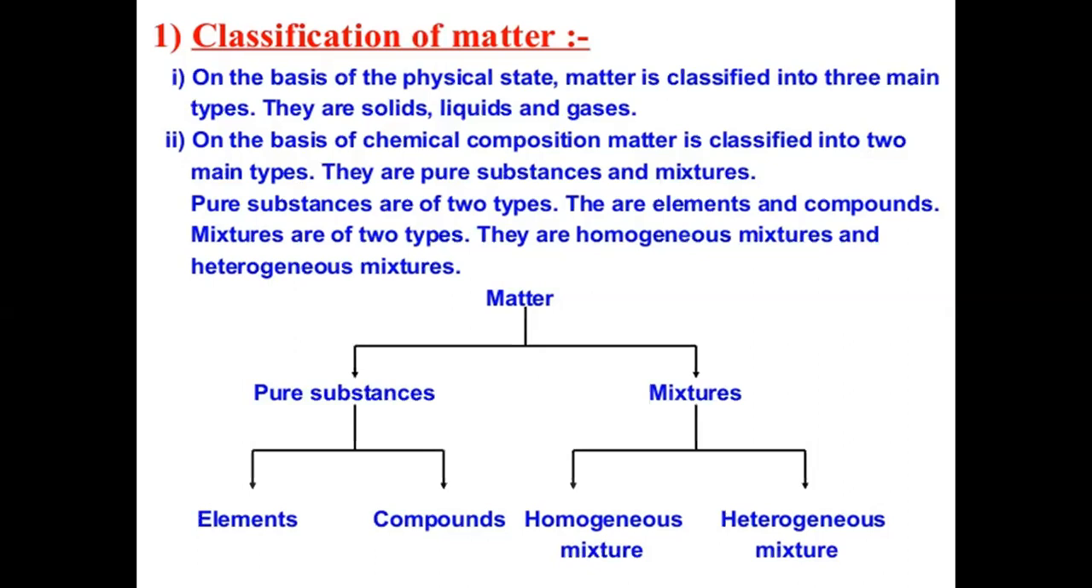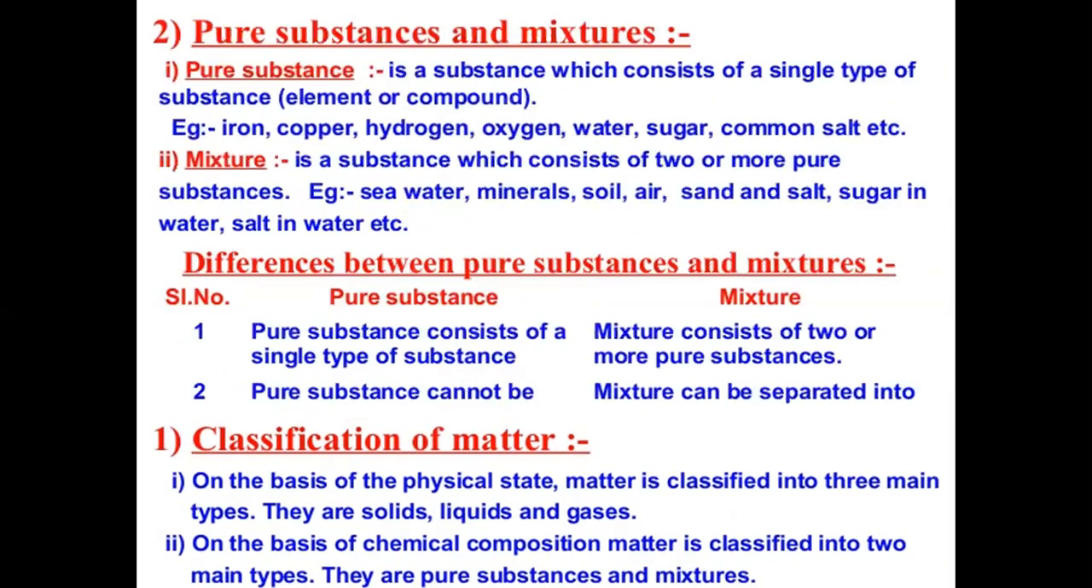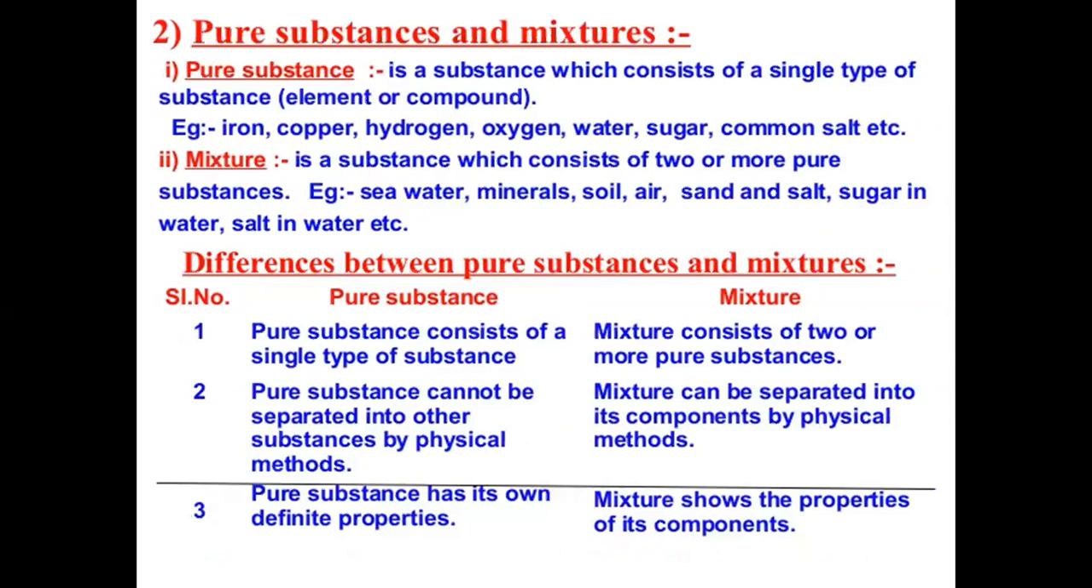Pure substances are of two types. These are elements and compounds. Mixtures are also of two types. These are homogeneous mixture and heterogeneous mixture. Pure substance is a substance which consists of a single type of substance, which can be element or compound, for example, iron, copper, hydrogen, oxygen, water, sugar, common salt, etc.